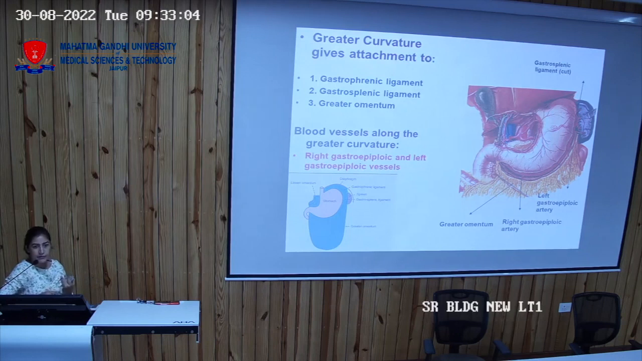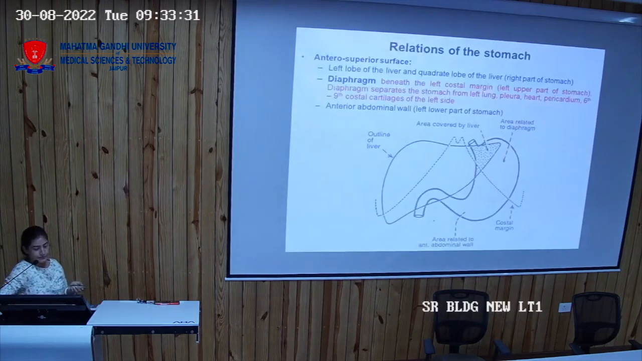One is the peritoneal fold, and the others are the gastrophrenic and gastrosplenic ligaments that are attached on the greater curvature. Now the content of this side, the greater curvature, is the right gastroepiploic artery and left gastroepiploic artery. Remember the names because they will be supplying the stomach also. This is the right gastroepiploic and left gastroepiploic artery on the greater curvature of the stomach.